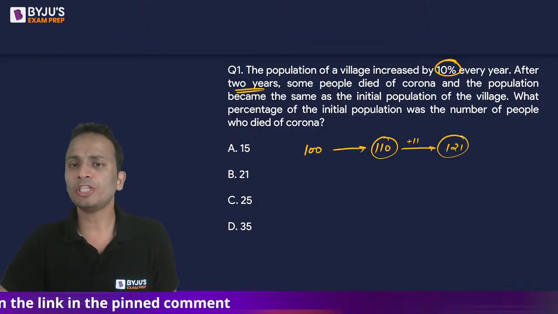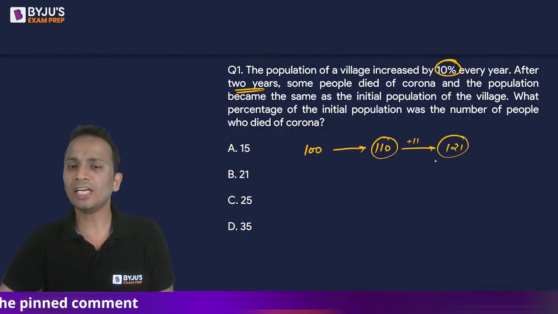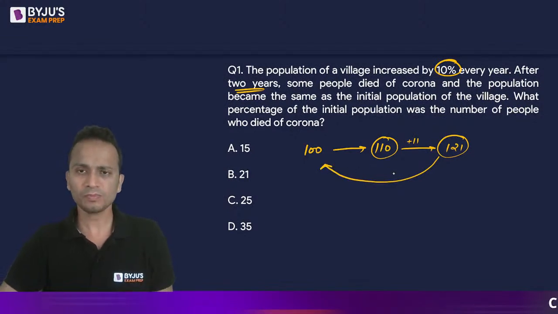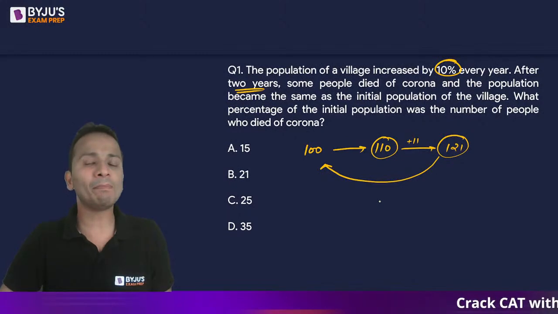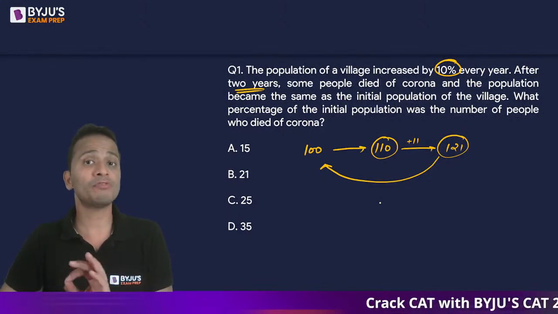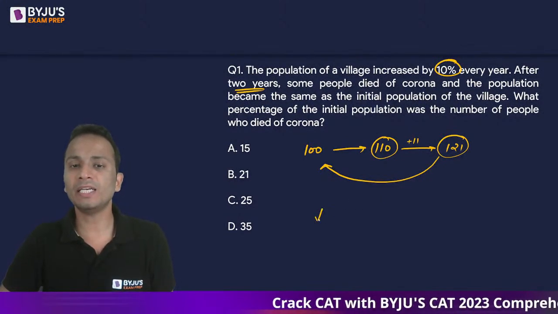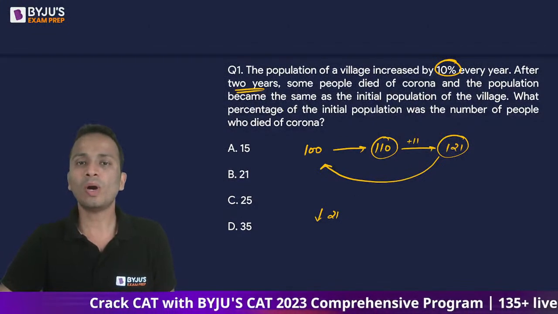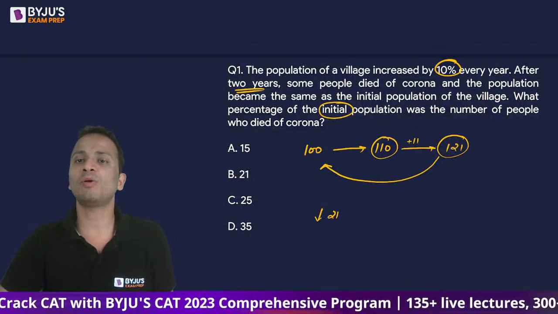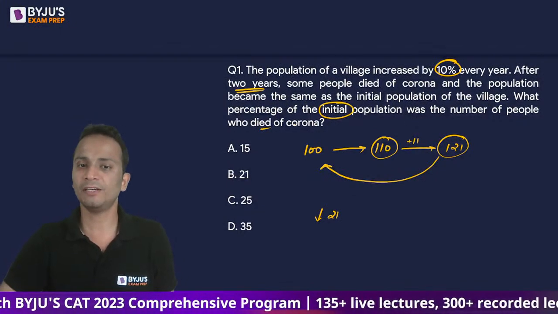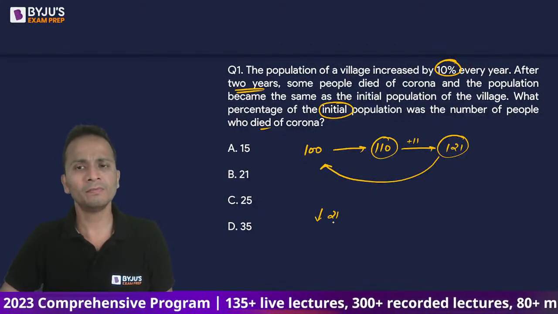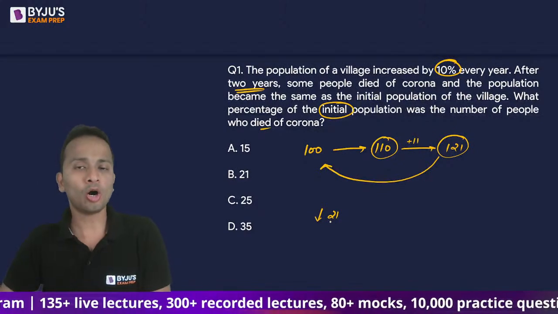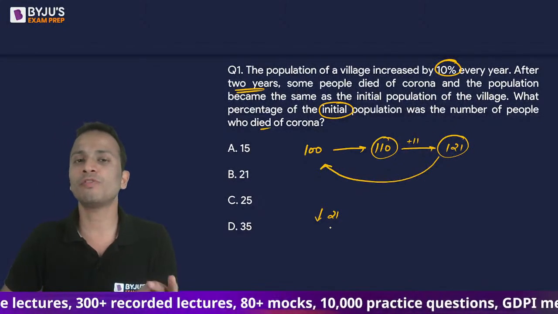Now the final population is 121 and it should be decreased to bring back its value to the original value. So if I look at the absolute change in terms of value, there should be a decrease by 21. Now they're asking what percentage of the initial population was the number of people who died. So here 21 people died. Now, 21 as a percentage of 121 or 21 as a percentage of 100?